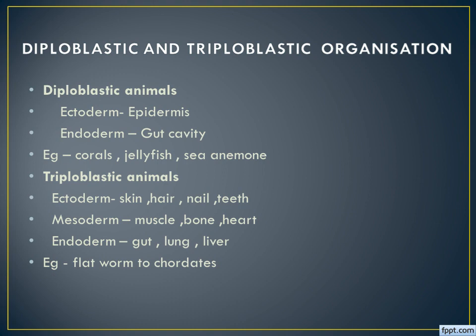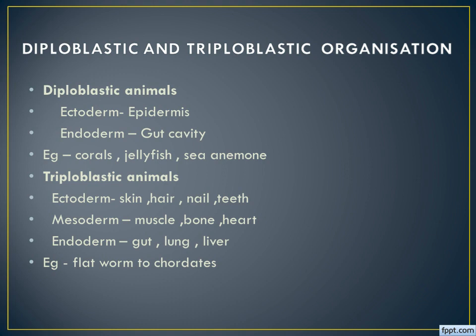From the ectoderm, skin, hair, nail, teeth develop. From the mesoderm, muscle, bone, heart develop. And from the endoderm, gut, lung, and liver develop.